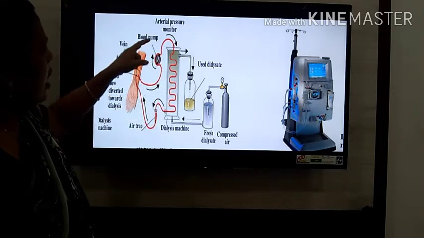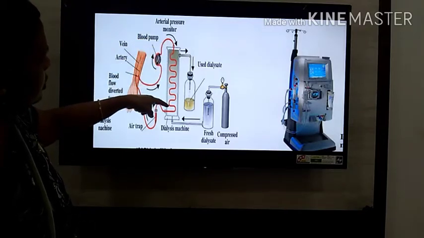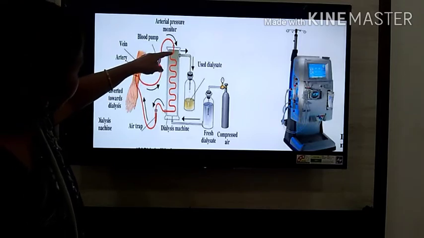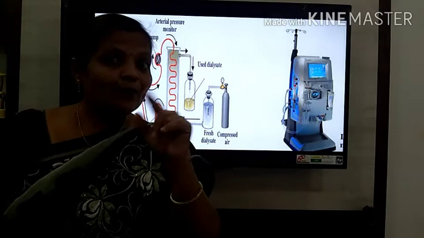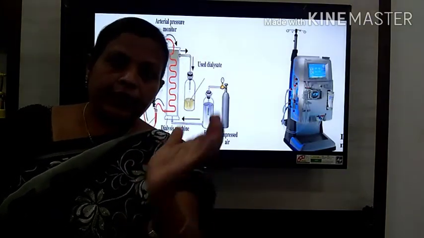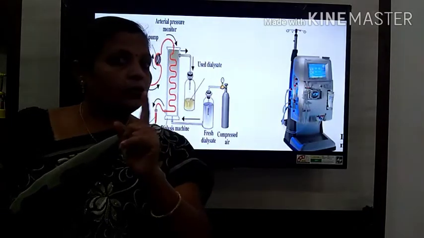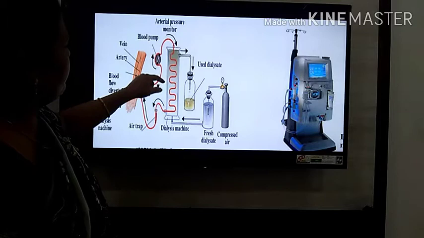Whenever the blood is passing through the dialysis machine, the membrane of this tube is selectively permeable, like the inner membrane of the Bowman's capsule, which is selectively permeable. In a similar way, here it is also selectively permeable.